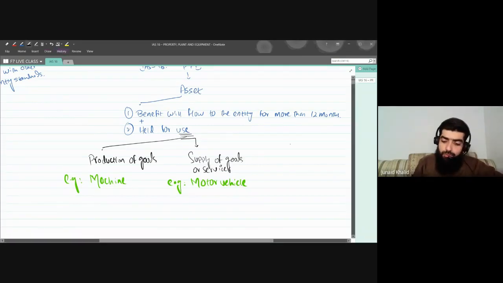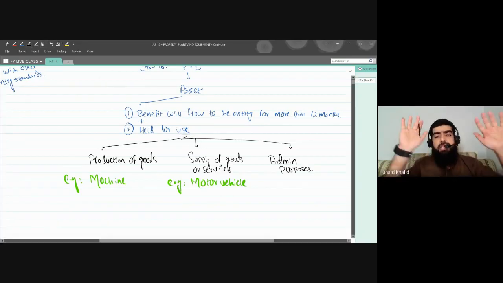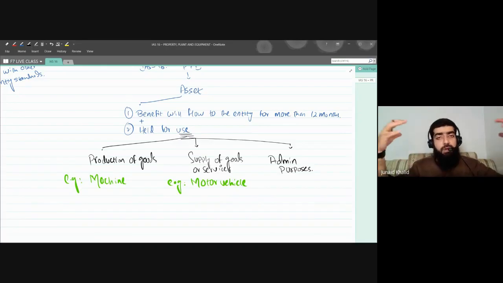The other way to use an asset is for admin purposes. Now, what does it mean? You bought an asset, but you're not making production and not using that asset for delivery of goods. You have bought that asset for administrative purposes.